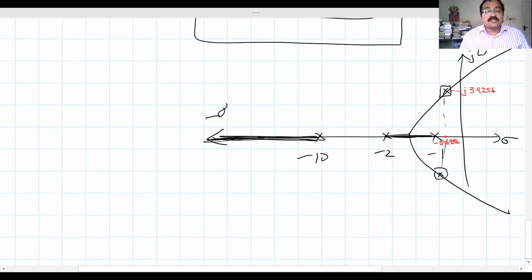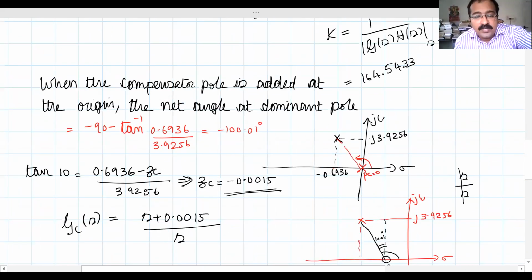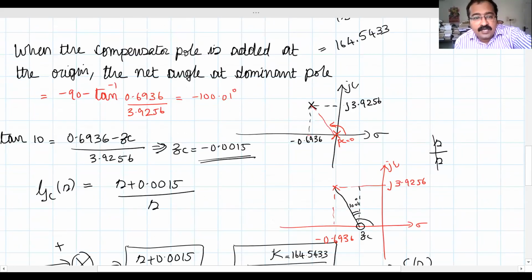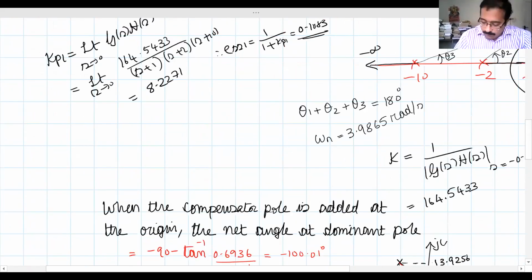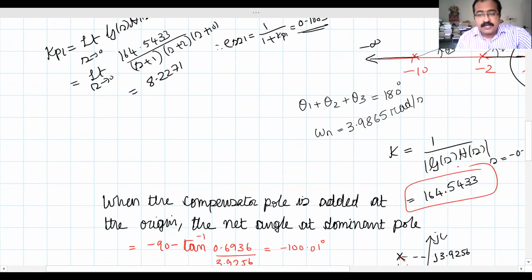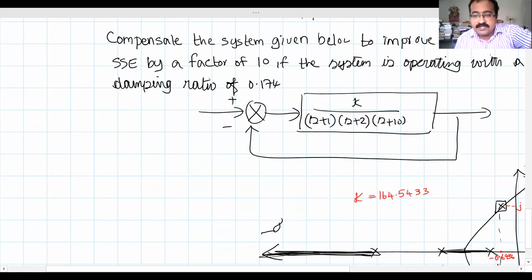Now we are asked to improve the steady state error. So first we have to know how much is the steady state error of the uncompensated system. How can we find that? And what's the value of gain K here? That also we found. The gain K value was found to be 164.5433. We had found the gain K somewhere here. Didn't we? Same gain value, same problem.